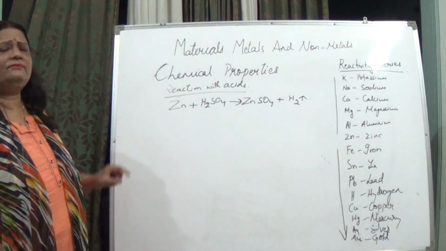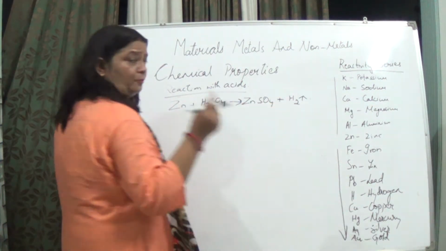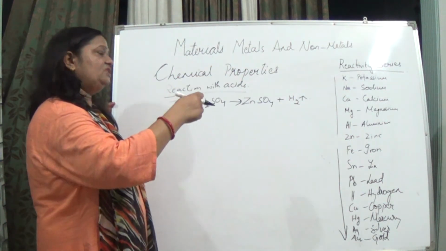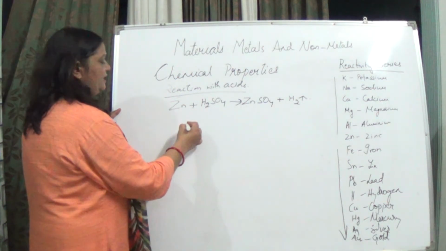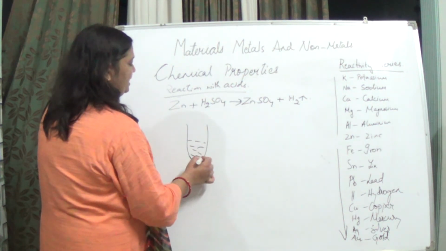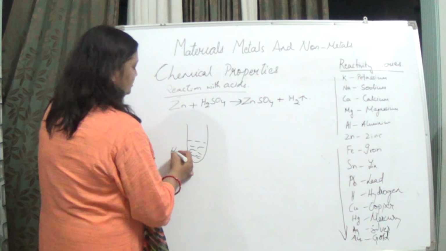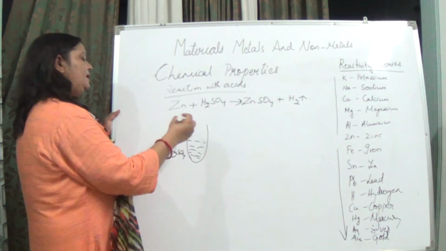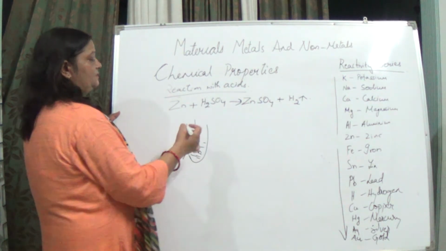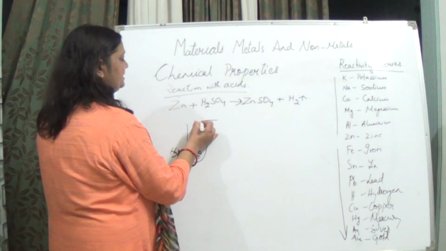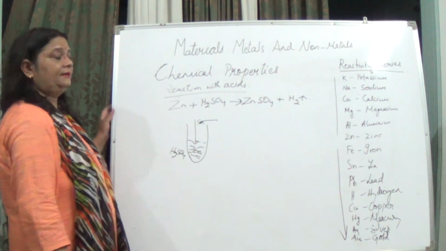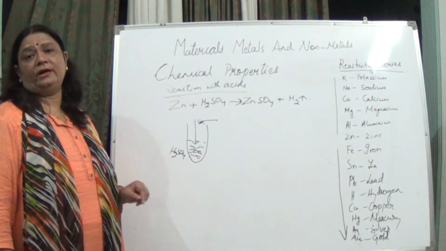And how will you identify this hydrogen gas? If you bring a burning splinter near the mouth of the vessel in which the reaction is taking place, for example a test tube in which you have added sulfuric acid, H2SO4, and then zinc, you will see the reaction taking place, and the gas will burn with a pop sound.